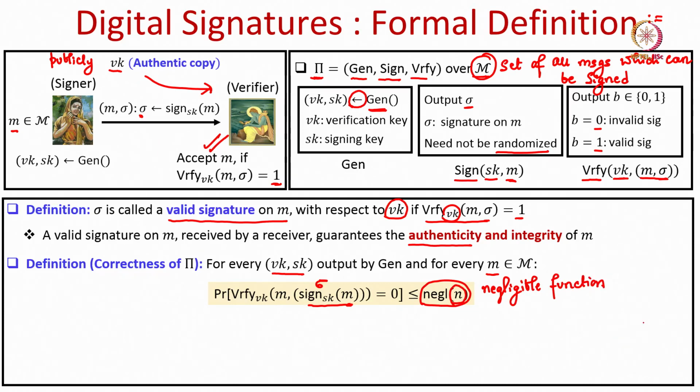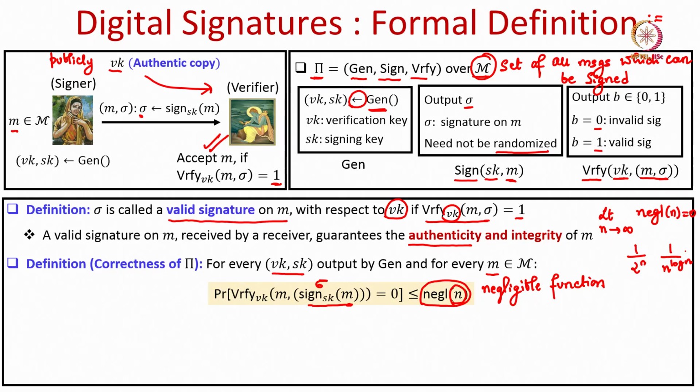Negligible intuitively means a function which is very small, its value is so small that you can consider it to be 0 for most practical purposes if the value of n is significantly large, namely as the limit n tends to infinity, the value of this negligible function turns to be 0. Examples of such functions: 1 over 2 power n, 1 over n log n, n power log n, and so on.